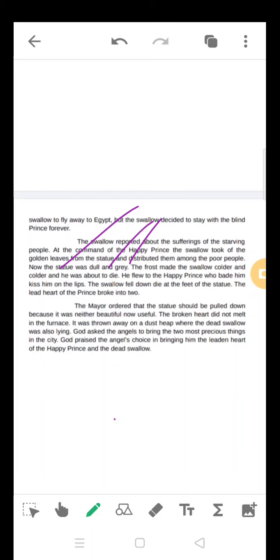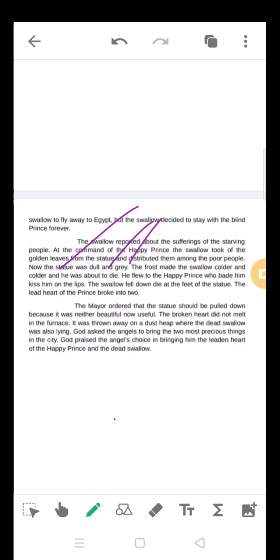The swallow was obeying all the commands of the Happy Prince because he had started loving the prince for his sacrificing nature. But now the season has changed. It has become winter, with cold and frost everywhere. Everything has become white. The swallow was shivering and had taken shelter at the feet of the statue. In spite of that, it was still shivering, but it was not willing to leave the prince alone because he was helping the people.